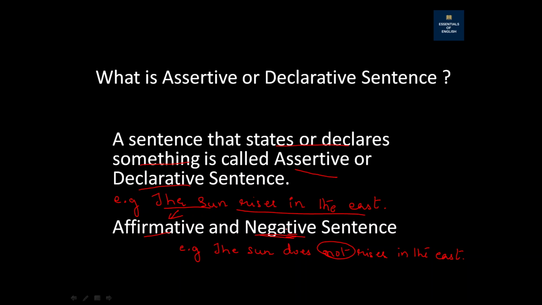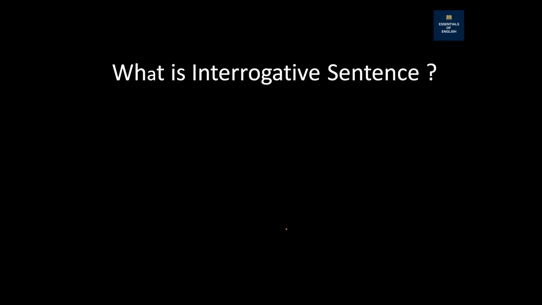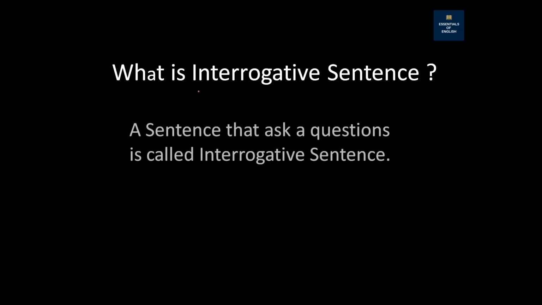Okay, what is an interrogative sentence? A sentence that asks a question. Now this is very simple. A sentence which asks a question is known as an interrogative sentence. For example, do you like reading books?